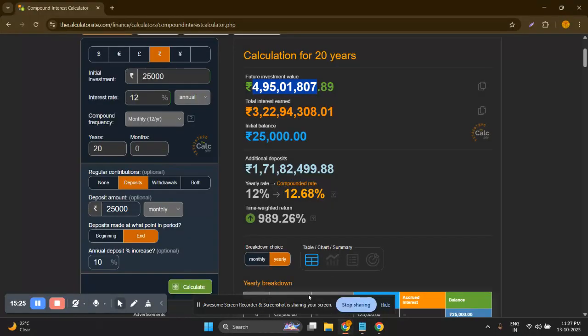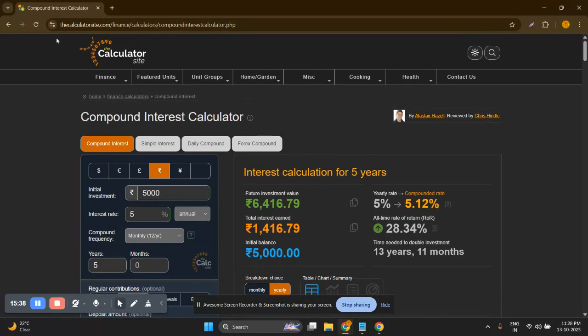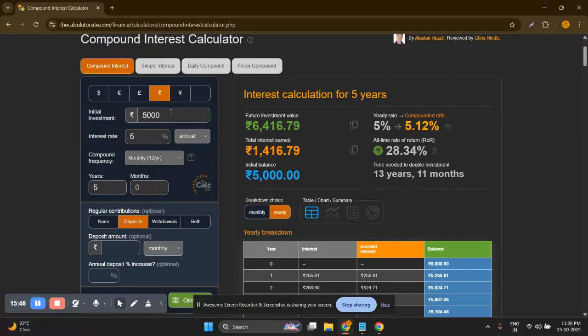Now let me show you another way: instead of investing from a salary, you start with only a lump sum amount. So let me refresh this calculator. For this video I'm using this calculator, calculatorsite.com, which is managed by Alastair Hazel and Chris Hindle. They both developed this calculator.